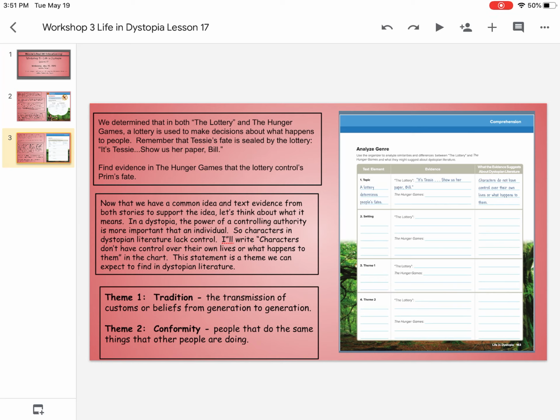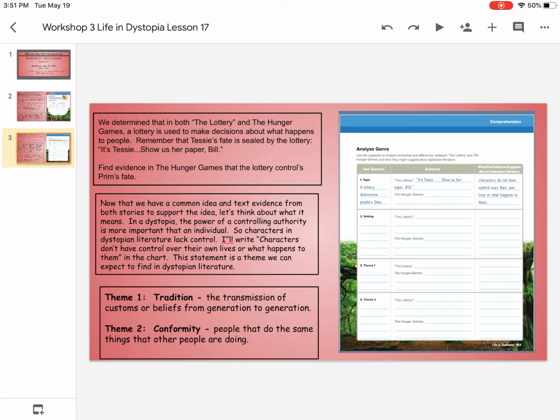Now we determined, so again, we're going to look at analyzing genre. If you look at the top of page 163, we have 3 columns that we're going to complete. The first one is done for us for the most part, except for one little section. But if you notice the text element of the topic or the plot, we know that the lottery determines people's fates, or we know that the lottery is used to make decisions about what's going to happen to people.